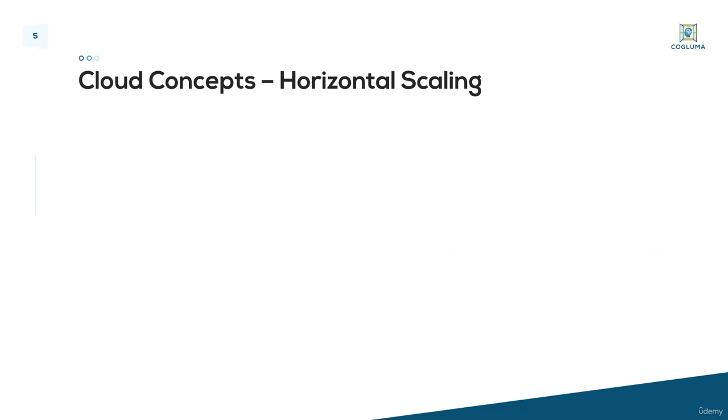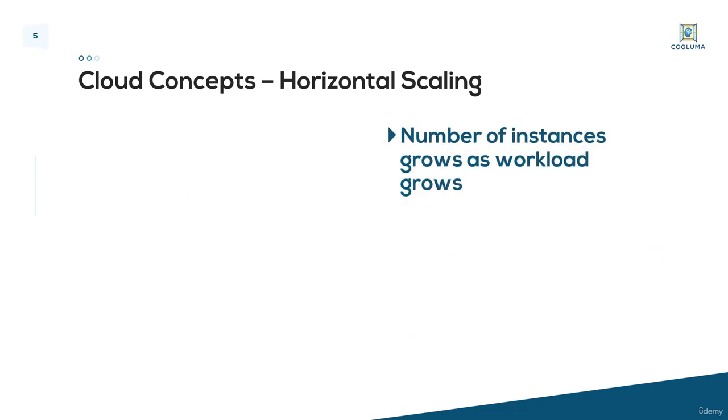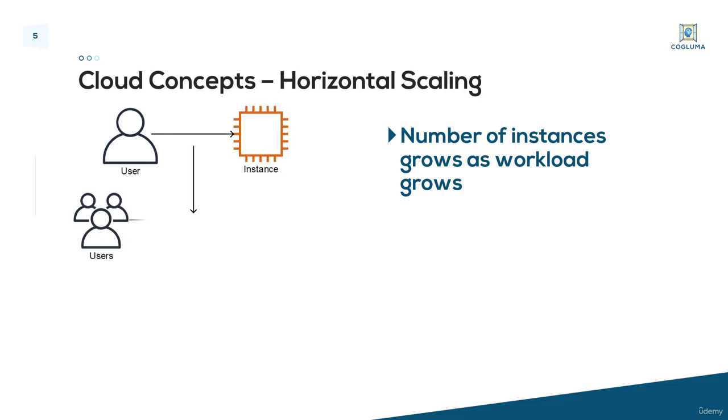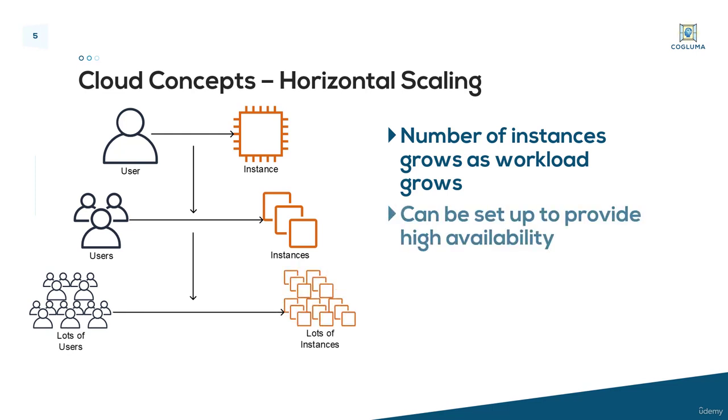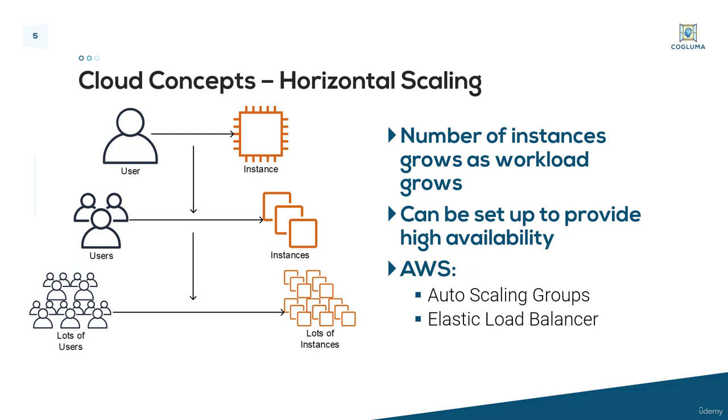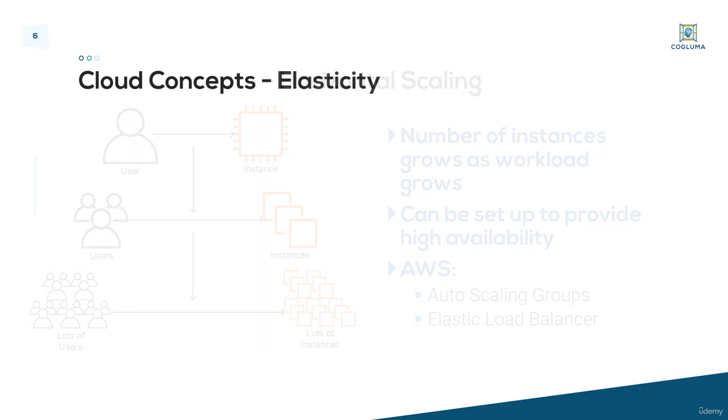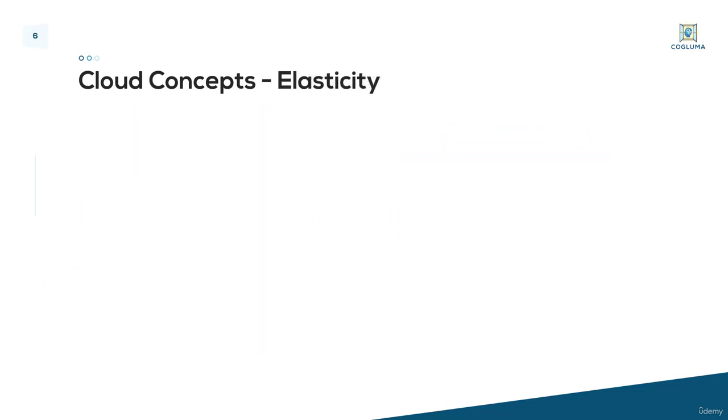So we also have horizontal scaling, also known as scaling out. Scaling out works by increasing the number of EC2 instances as the workload grows. So we have our user, we have that one instance, and then as we grow the number of users, we also grow the number of EC2 instances to handle that larger number of requests. It can be set up to provide high availability, which is a big advantage over vertical scaling. In AWS, we do this with auto scaling groups and elastic load balancers, which we're going to be learning about in this next section.